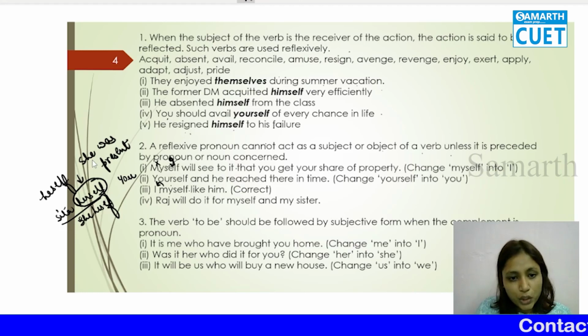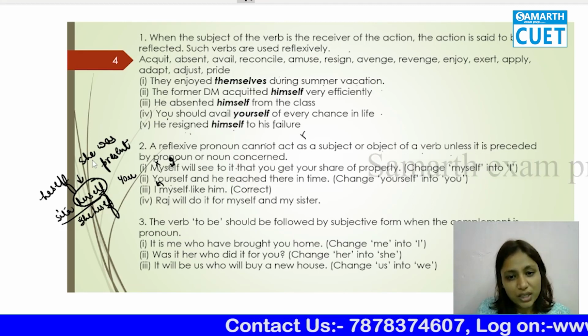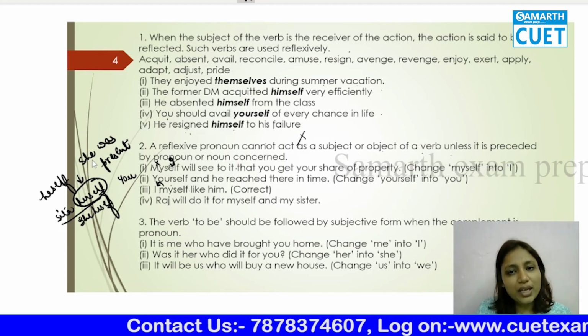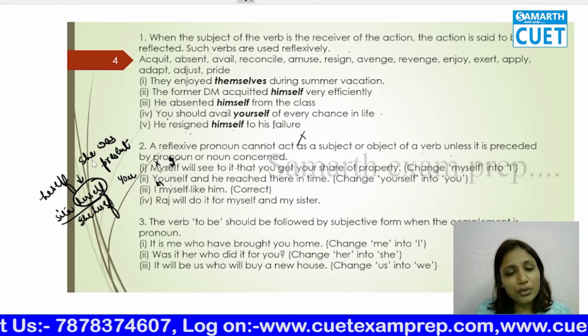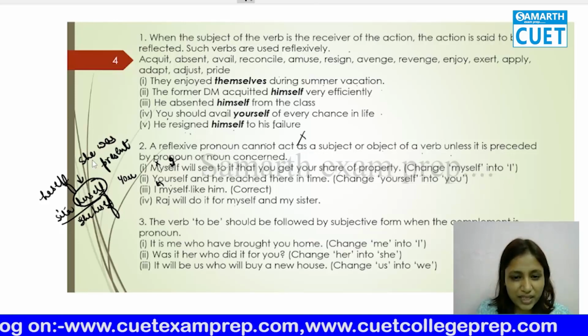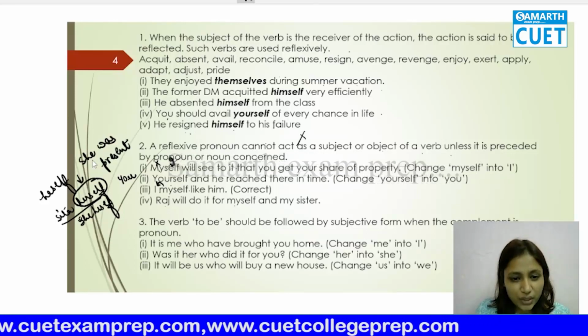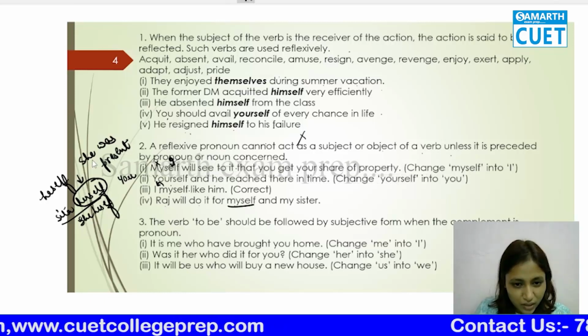Understood? So you understood the rule: a reflexive pronoun cannot be used as a subject. They can only be used with emphasis when they are preceded, meaning they have a noun or a pronoun just before them. Okay, "Raj will do it for himself." Sorry, "Raj will do it for myself and my sister"? It should be "for me and my sister." What is myself?